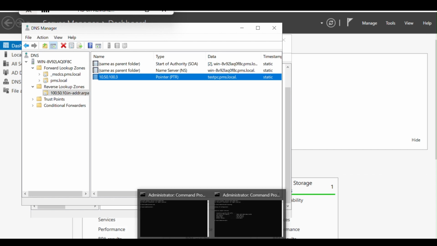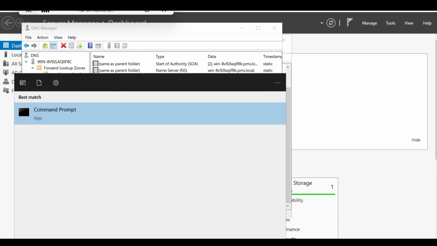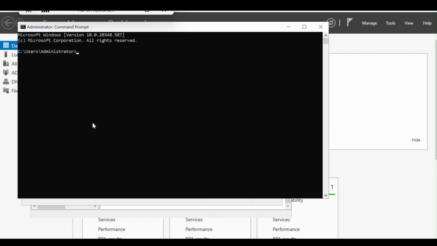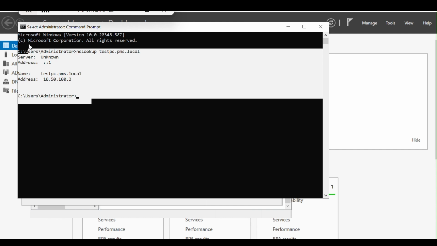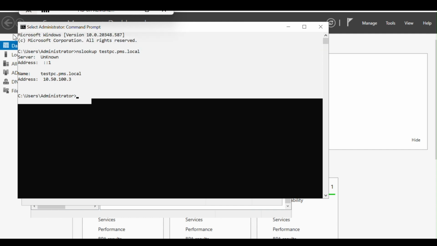So now we can test it with the nslookup command. Open a command prompt window as administrator. Type in nslookup space testpc.pms.local. It returns the IP address. That means it's working. Okay, so our configuration is finished for the DNS.